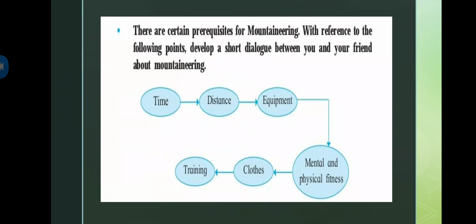this particular distance, then the distance, obviously if we are going for mountaineering, we need to know about the distance. Is it 1,000 kilometers, 2,000 kilometers, or just 50 kilometers, or 100 kilometers? We actually need to know how much the distance is. Or else, if I have thought that the mountain or hill where I am going to do the mountaineering is 50 kilometers, but the distance is much more than that, what will happen?